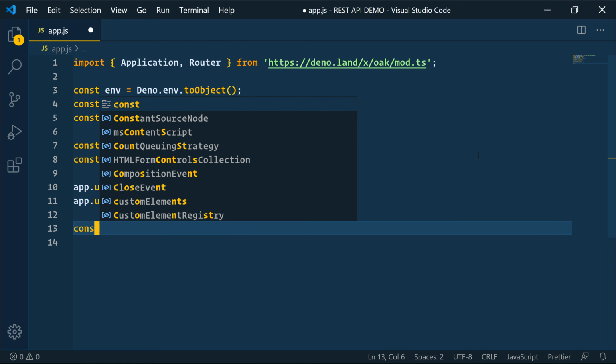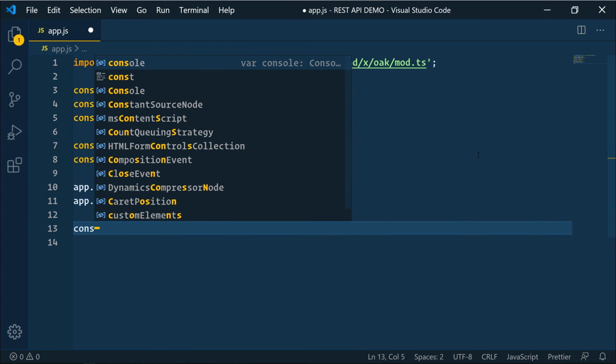All right, then we're just going to console.log. We'll say listening on port, and then pass in the port there.